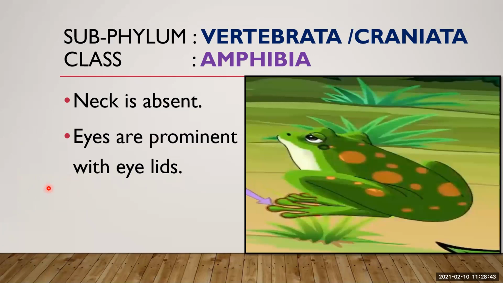Neck is absent. Eyes are prominent with eyelids. Here, if you observe, there is no neck found in amphibians, but the eyes are prominent and eyelids are present. The bulging eyes are present and they have eyelids. Eyelids are the thin folds of skin that cover and protect the eye. We also have eyelids which protect our eyes. Okay.